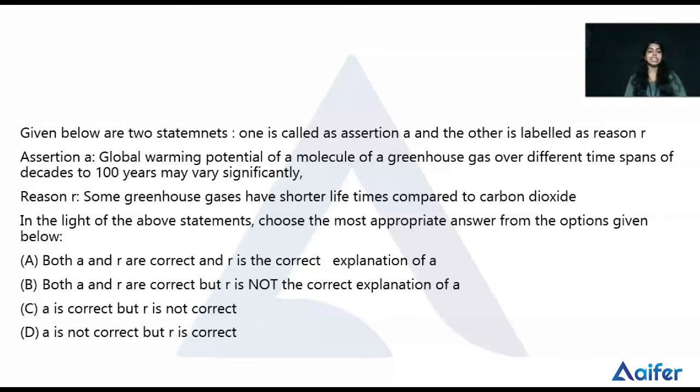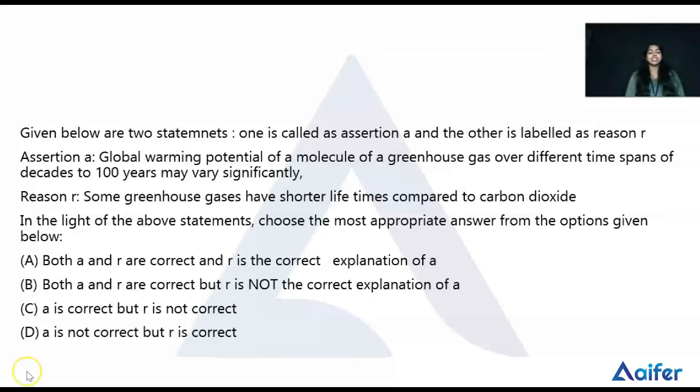So here the question is, in the light of the above statements, choose the most appropriate answer from the options given below. So option A is both A and R are correct, and R is the correct explanation of A, and B is both A and R are correct, but R is not the correct explanation of A. Then C is A is correct, but R is not correct. Then the last one D is A is not correct, but R is correct.